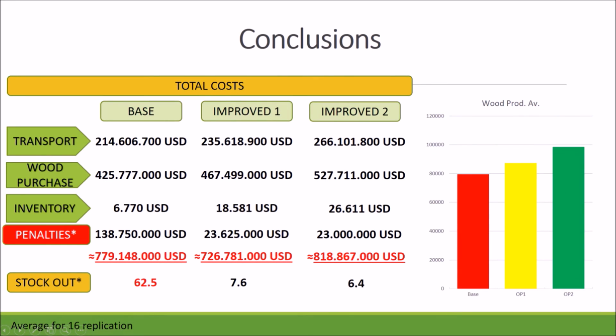Now we can see a comparison between the base case and the improved models, where we got lower logistic costs for improved model 1 with similar wood average production, and higher logistic costs for improved model 2, but with a high inventory average level. At the same time, our improved models reduce the number of stockouts, the amount of penalties, and the costs they imply.